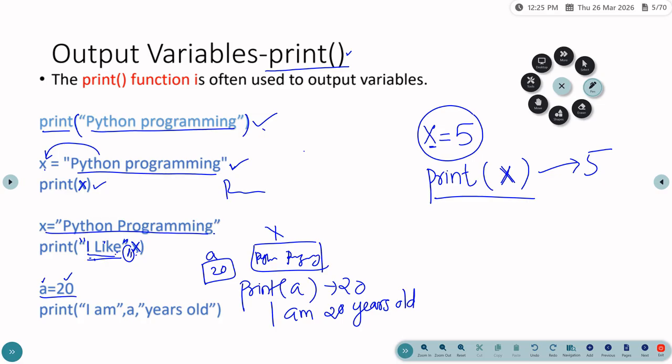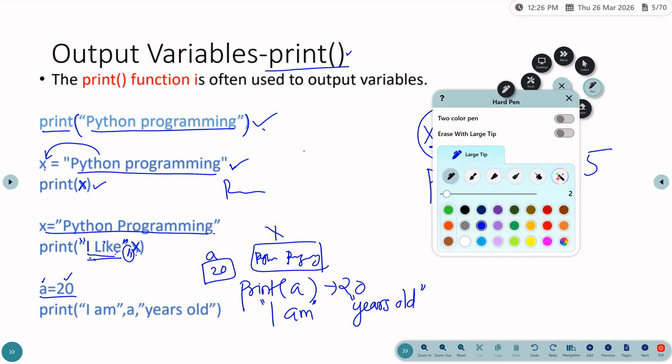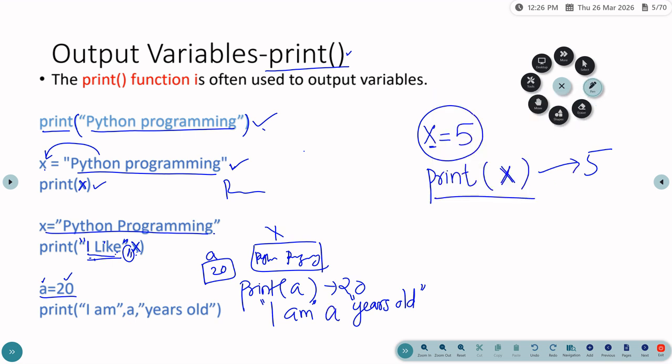We know that the variable a contains only the value 20. I am and years old are not stored elsewhere. So the first statement is I am, and the last one is years old. The 20 is stored in the variable a.